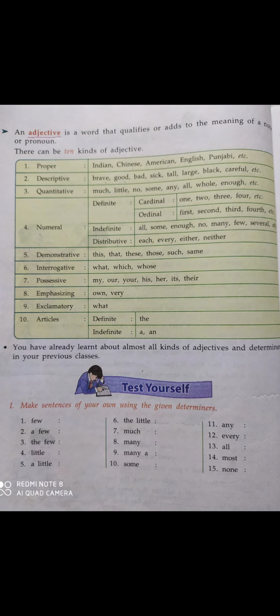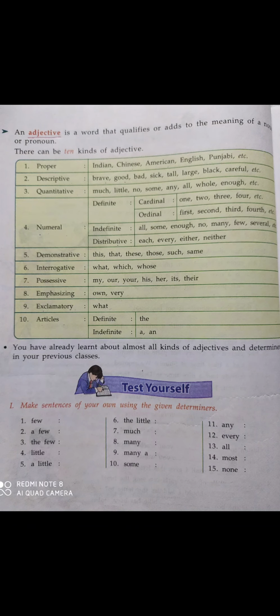Now let's see the first type of adjective, that is proper adjectives. Examples are words like Indian, Chinese, American, English, Punjabi, etc., names of some proper things. For example, Indian Army.